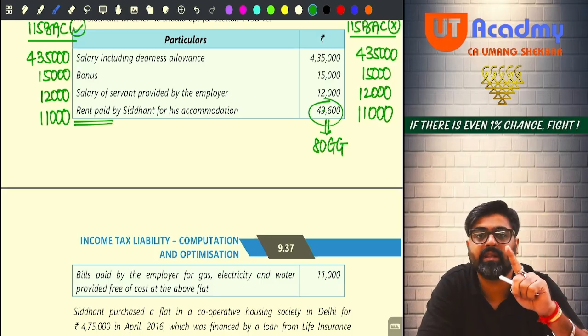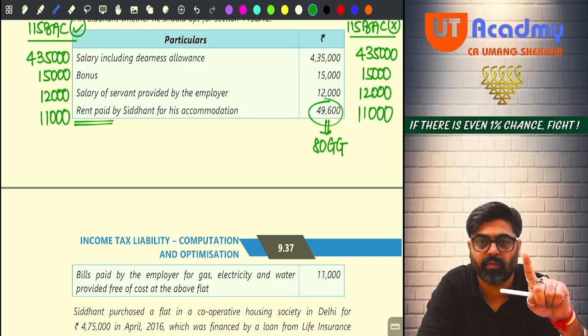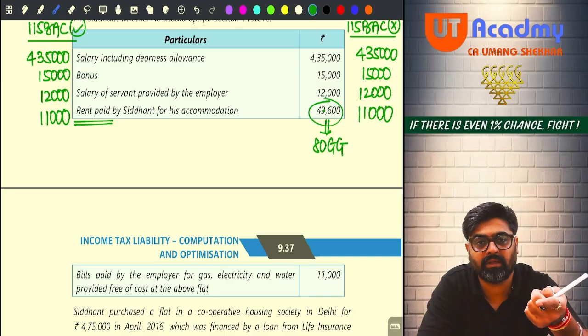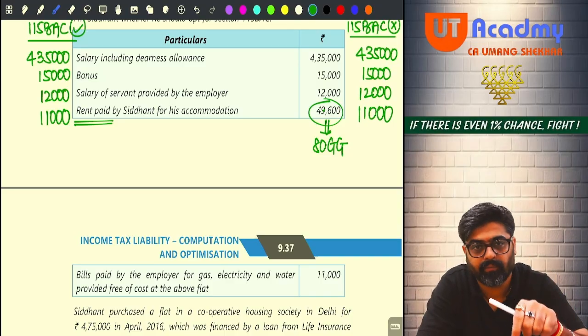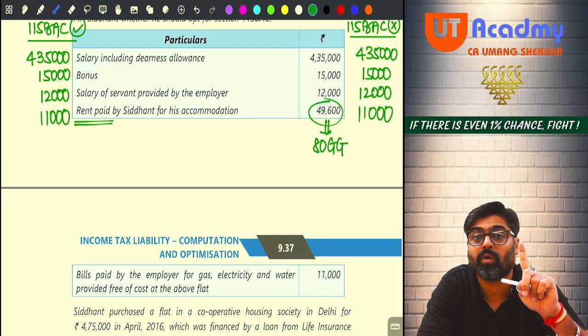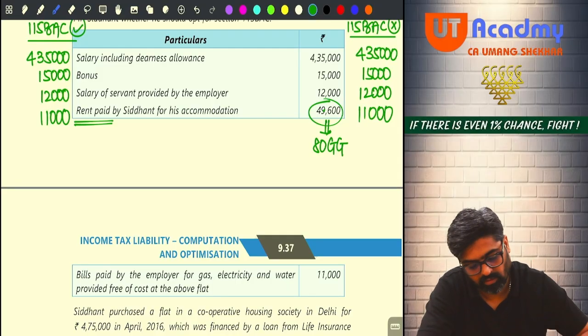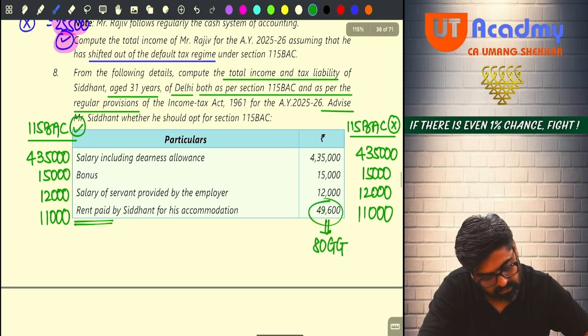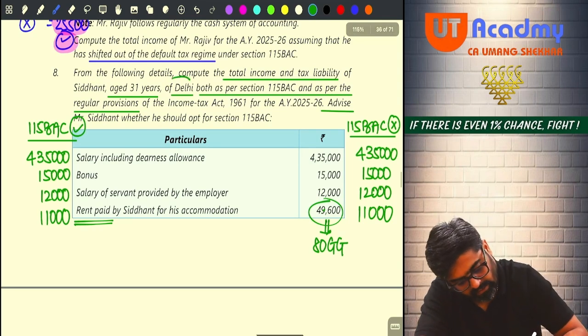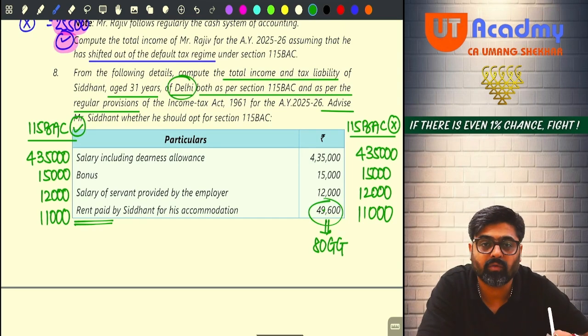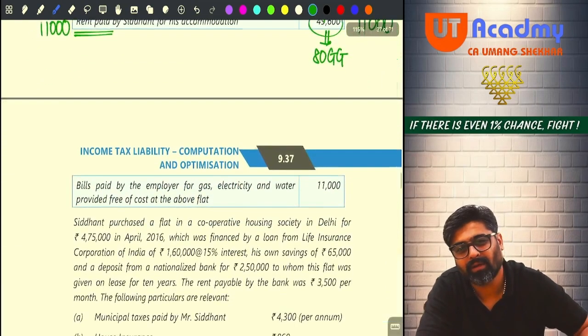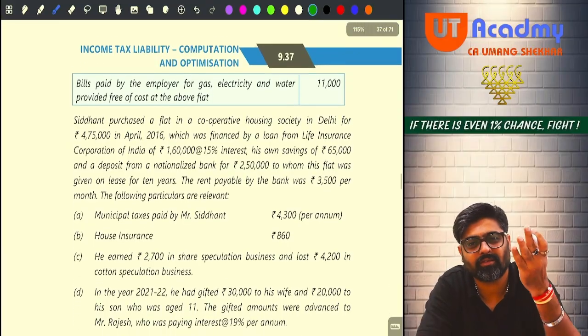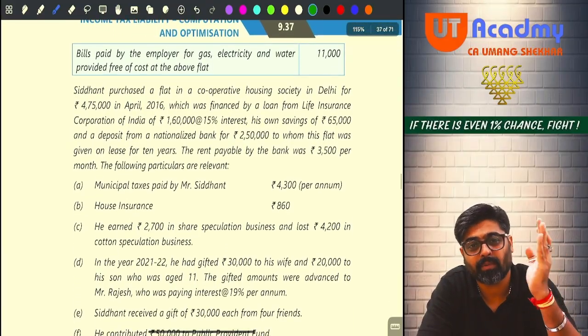But this 80GG will be allowed only if the rent is paid by Siddhant in a city where he does not have his own house. Yes. So he is staying in Delhi. So definitely the rent would have been paid in Delhi. Okay, no? Rent would have been paid in Delhi. And don't you think just after this they are saying Siddhant is having a property in Delhi.